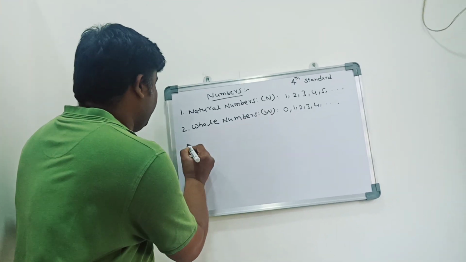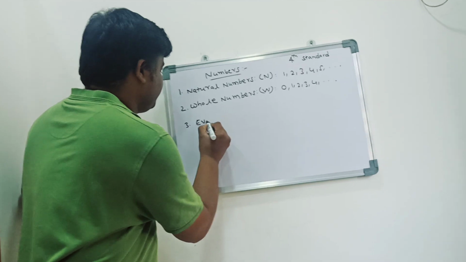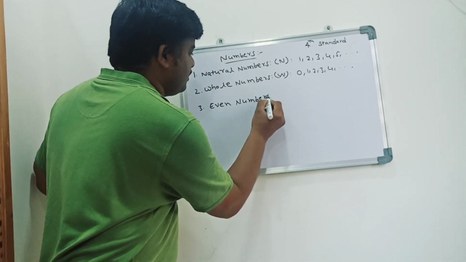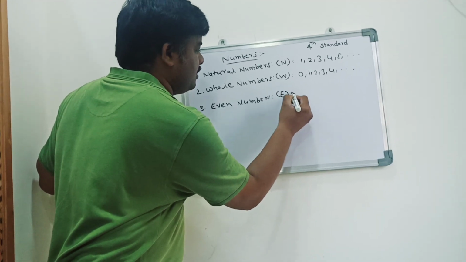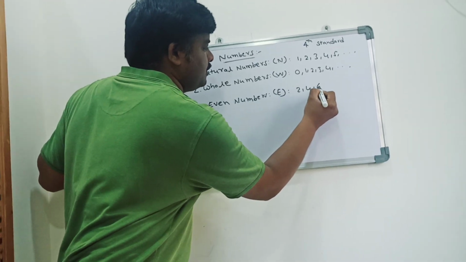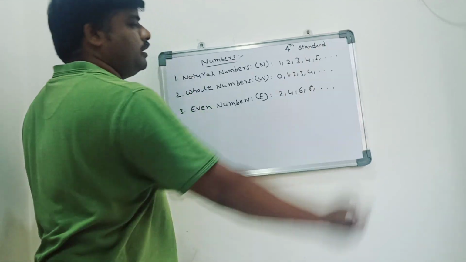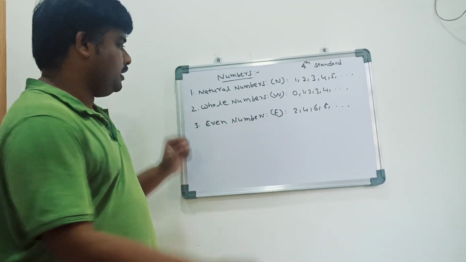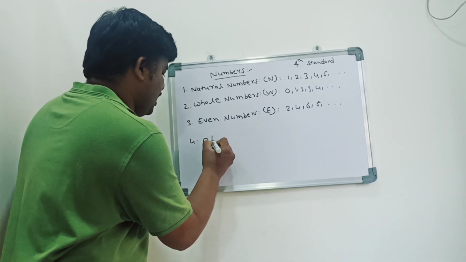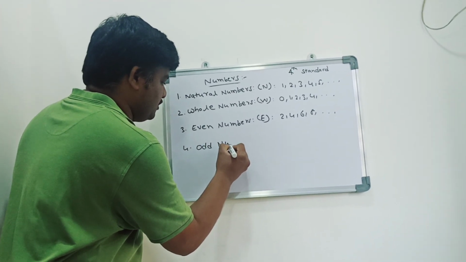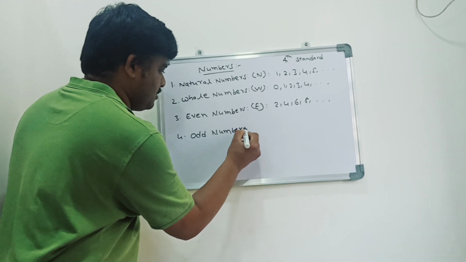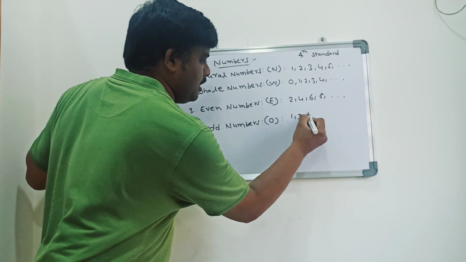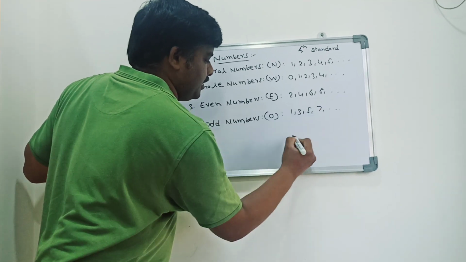Number 3 is the even numbers. Even numbers: 2, 4, 6, 8 like that. I'll tell you an example also so that you can understand clearly. Number 4, odd numbers: 1, 3, 5, 7 like that.